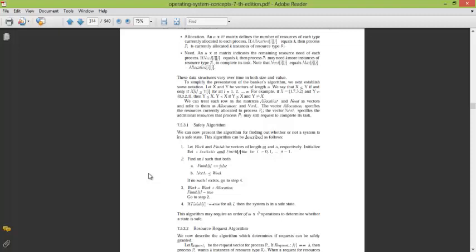So now let's move on to shading models. Its need is less than the available. Its need is 2 of A, there are 5 available. Its need is 1 of B, there are 2 available. Its need is 1 of C, there are 2 available. So we will allocate the resources to it. After allocating, it will free the resources it was holding, and the available resources will become the amount it was holding, and we will set its finish to true.